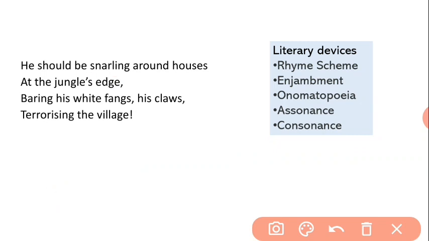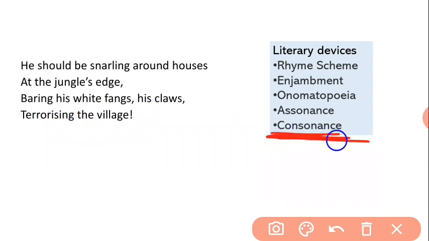So onomatopoeia. Coming to fourth, that is assonance. Assonance is the use of vowel sound. Let's see two vowel sounds in this stanza. First is O: should, around, house. Sound of O. And next, sound of I: bearing, his, white, his. The sound of I.